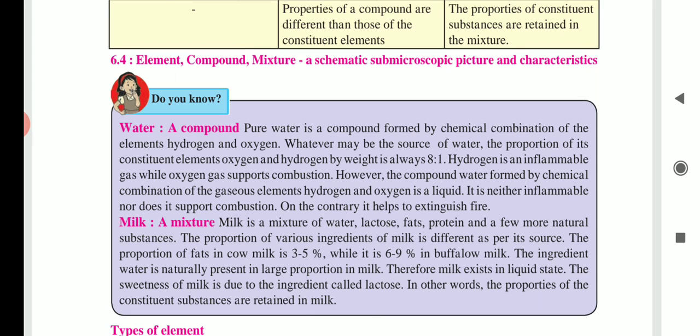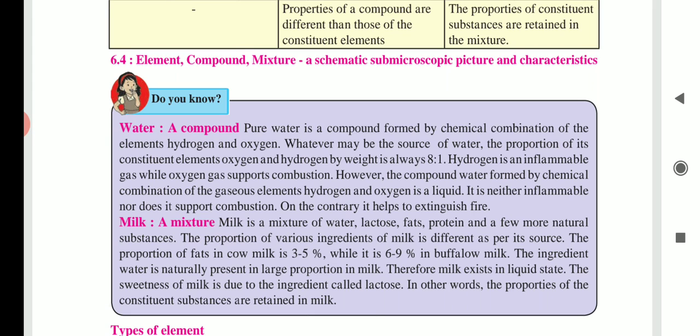Whatever may be the source of water, the proportion of its constituent elements, oxygen and hydrogen, by weight is always 8:1. So by weight oxygen is heavier than hydrogen. Therefore, when you weigh both the atoms within a water molecule, oxygen and hydrogen, the ratio is 8:1.